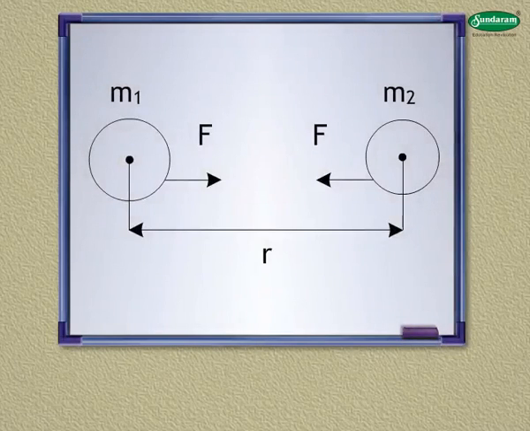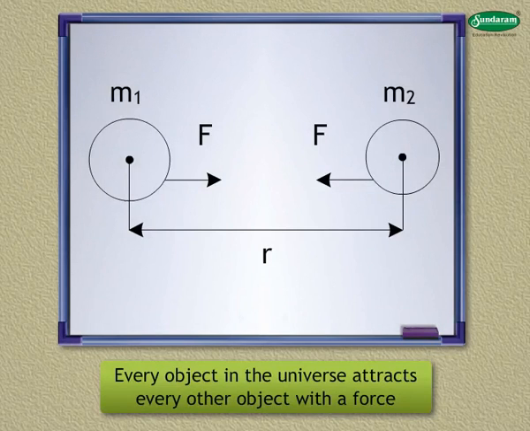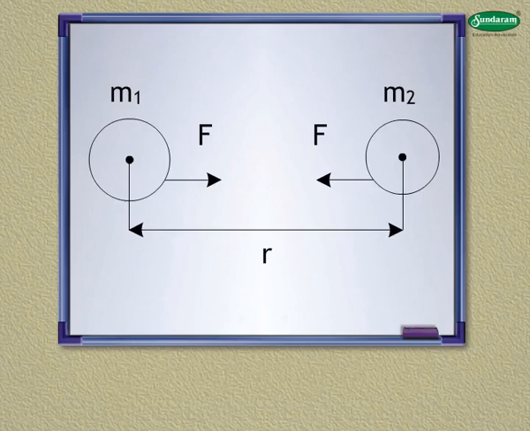According to the Universal Law of Gravitation, every object in the universe attracts every other object with a force which is directly proportional to the product of their masses and inversely proportional to the square of the distance between their centers. Consider two bodies of masses m1 and m2 lying at a distance r apart.